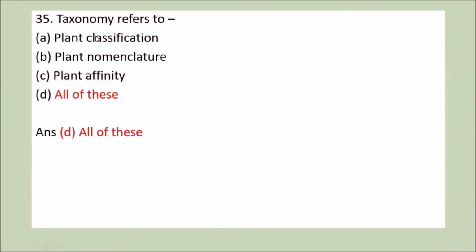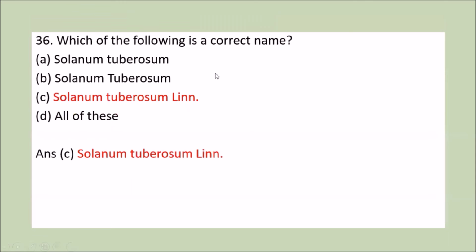Next question is, taxonomy refers to plant classification, plant nomenclature, plant affinity, all of these. We know that taxonomy is a branch of science of dividing the plants into various categories. So all these comes in this taxonomy, that is classification, nomenclature, affinity. So option D is the correct answer.